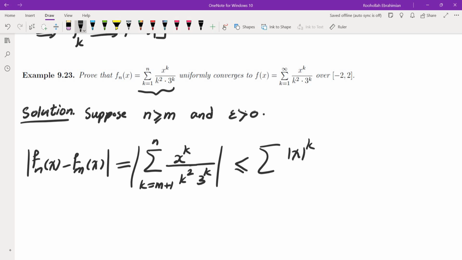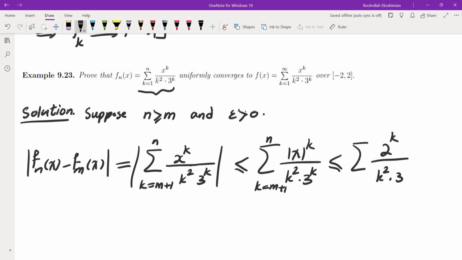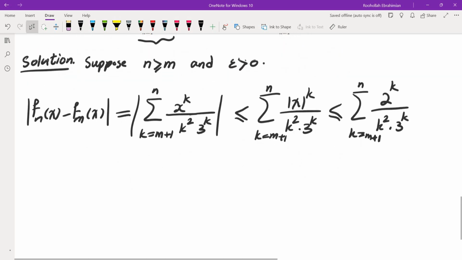So first I'm going to use the triangle inequality, and this is less than or equal to the sum of 2 to the k over k squared 3 to the k, k equals m plus 1 to n. Now if you look at this sum, I would have to show that this can be made small.